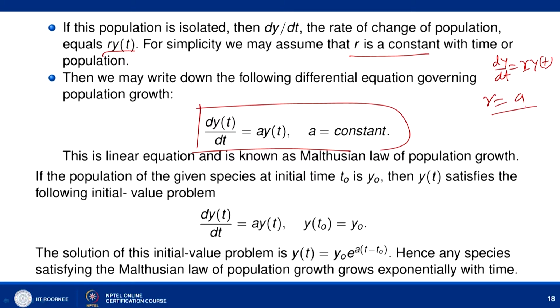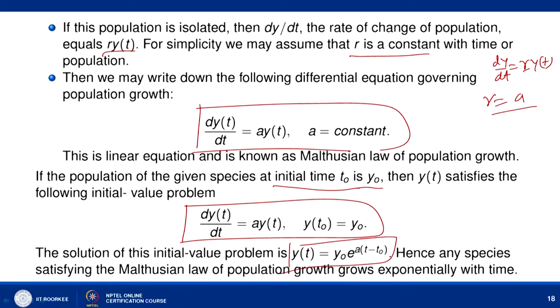This is a linear differential equation, you can check that, and it is known as Malthus law of population growth. And if the population of the given species at initial time t naught is given, that is y naught, then y(t) satisfies the following initial value problem: dy/dt equal to a y(t), with the condition given at the initial point t naught, that y(t naught) equal to y naught.